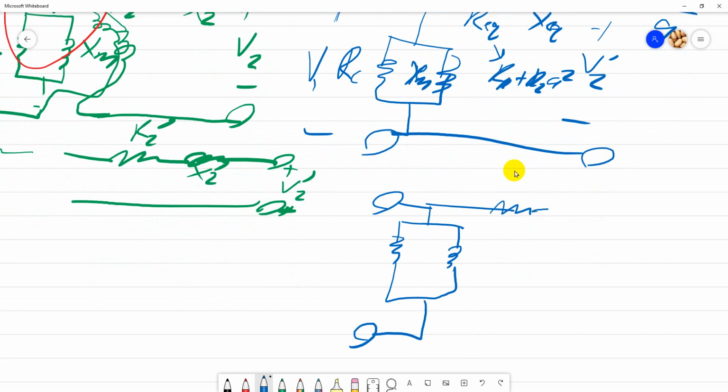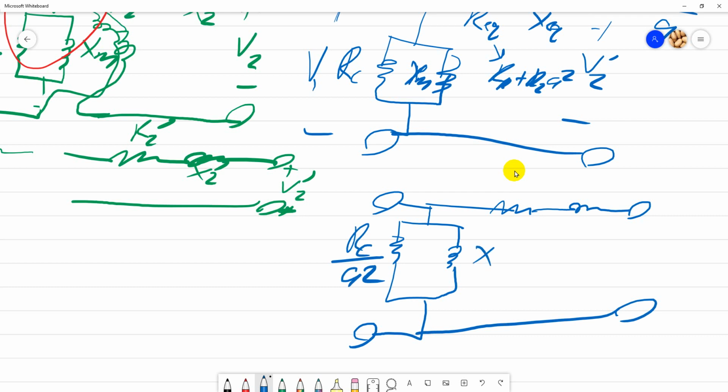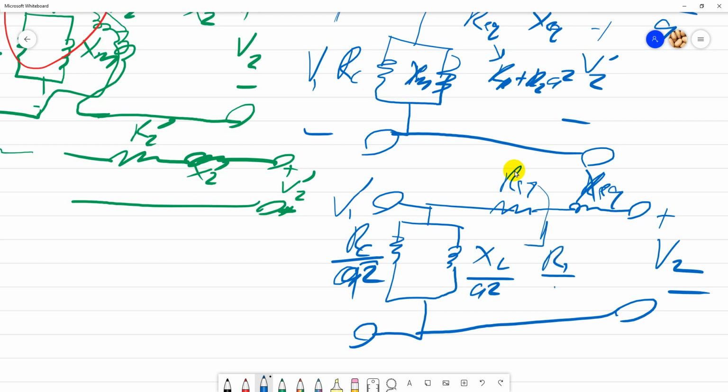Okay, and this one. Check back your notes. So RC divided by A squared, XL divided by A squared. So this one is V1 bar. So this one is R equivalent, X equivalent. So plus V2 minus. Make sure you know what this is. So R1 divided by A squared plus R2. This one is X1 divided by A squared plus X2.